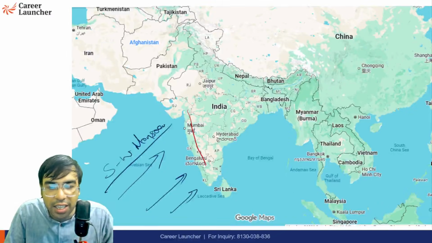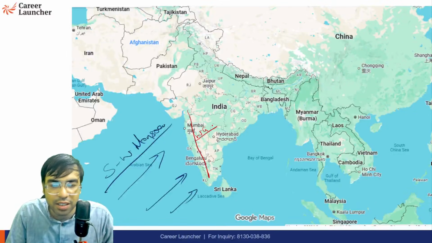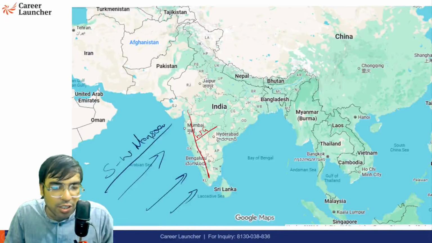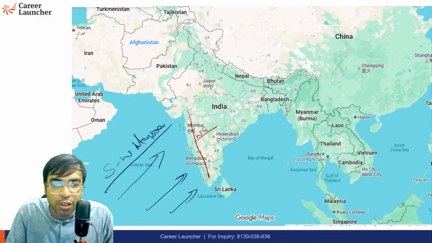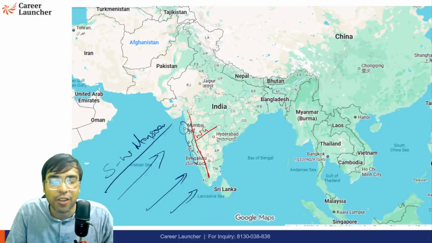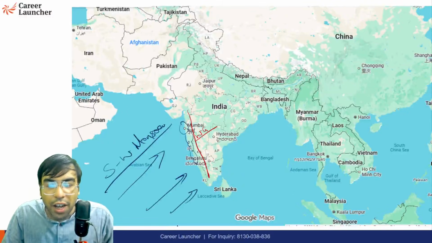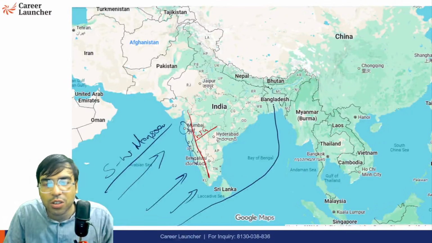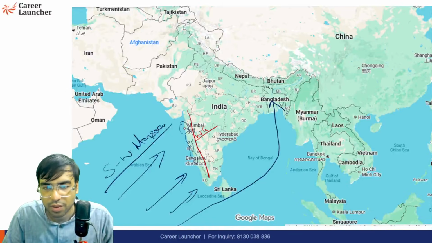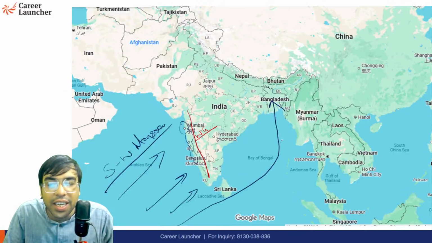This is where the Western Ghat is. So I'm writing WG, the mountain range called Western Ghat. So they block it, and that's why in Mumbai and these regions you will find a lot of rainfall. And Mumbai is also famous for floods many times, etc. One of its wings actually goes like this and goes like this. One of the wings of the southwest monsoon reaches Meghalaya.